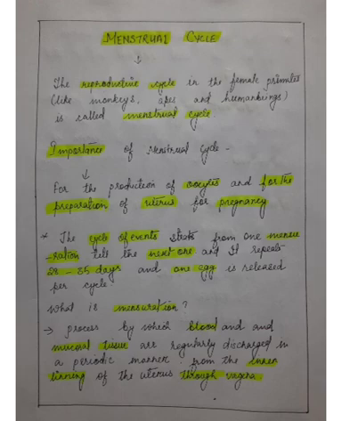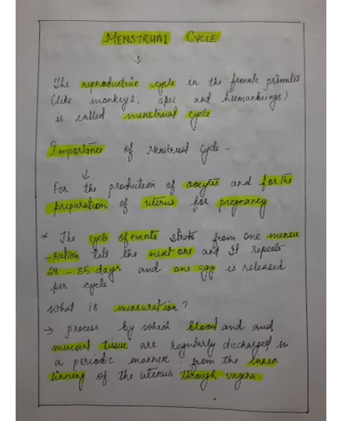So this is your cycle, and during this cycle so many events take place and it repeats after an interval of 28 to 35 days. Most probably it takes place in 28 to 29 days, and it varies from woman to woman. Every woman has a different type of body, so it varies, and only one egg is released per cycle. So in one menstrual cycle only one egg will be released.